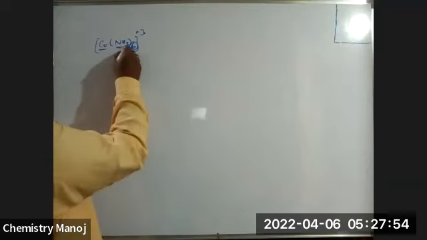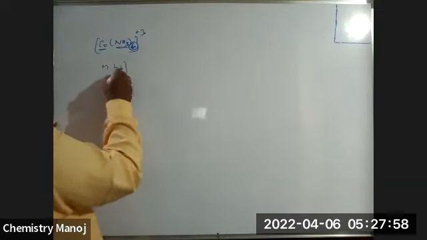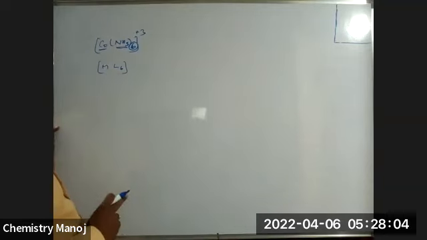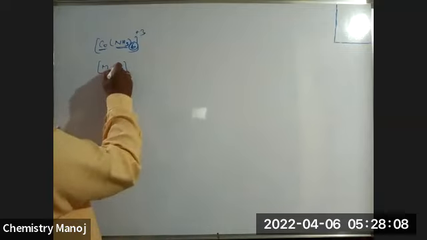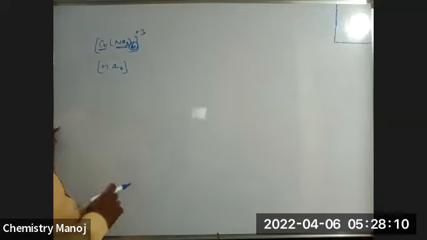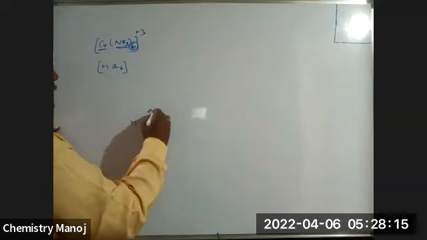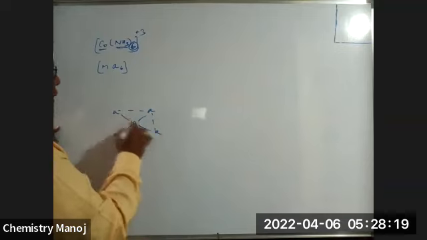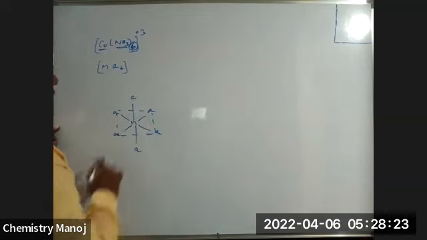All these ligands are the same type. That is why I am taking it as ML6 type. All are the same ligands. ML6 means all ligands are the same. Each ligand I treat as A. All ligands are A type ligands. So here is metal, A, A, A, A in the same plane, one A above, one A below.